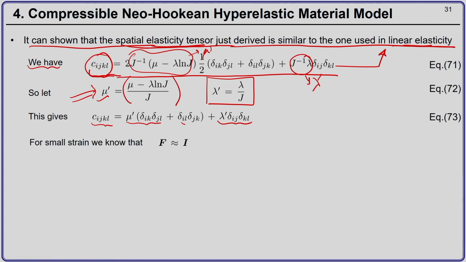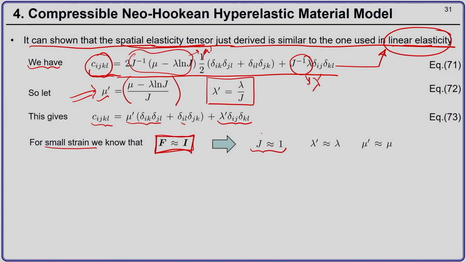Now, suppose you are dealing with small strain, and that is what linear elasticity means. Linear elasticity means your deformed and undeformed configurations are very close to each other, which means that the deformation gradient tensor F is nearly equal to identity. If F is nearly equal to identity, this implies that the Jacobian, which is nothing but the determinant of F, is nearly equal to 1.